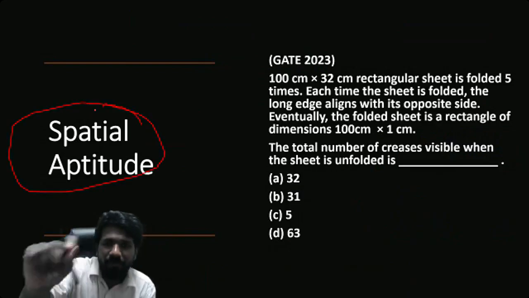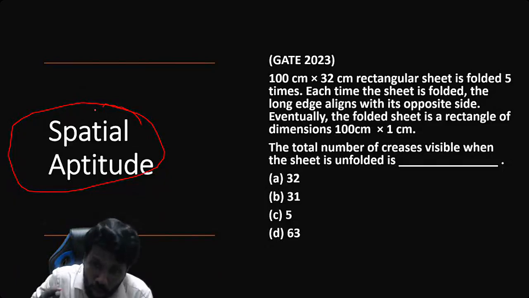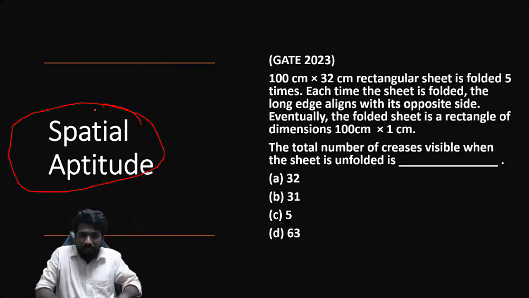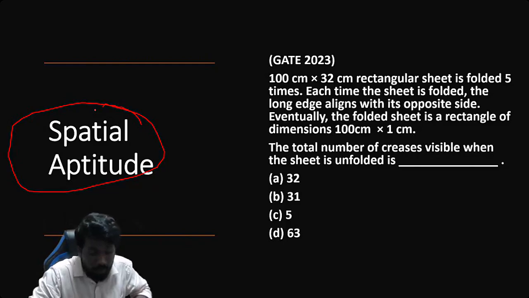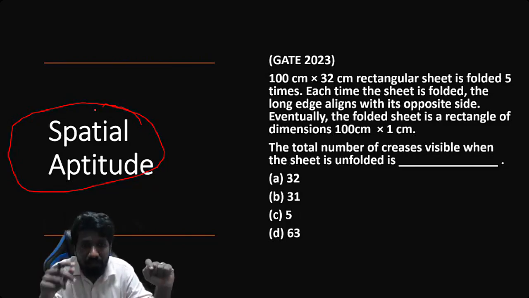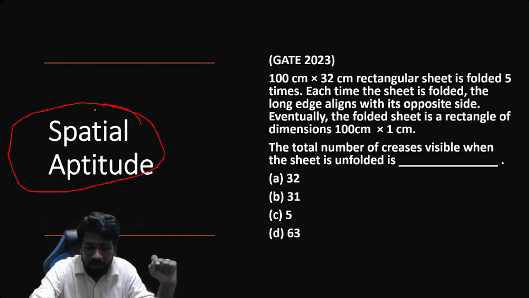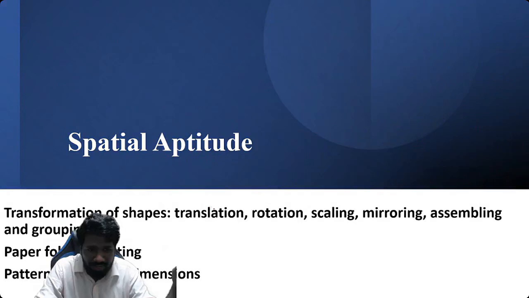हर exam में almost sure minimum 1 question come from this. Almost all sets, not one subject only. सारा subject में at least 1 question आने का chance बहुत high है. 2024 में all papers had a question, minimum 1 question. Some papers had 2 questions also. Spatial aptitude is a big unit. I mean, it's a unit where the syllabus is defined like this.